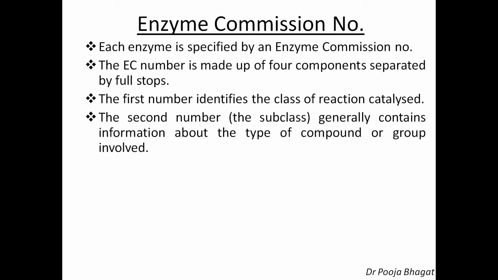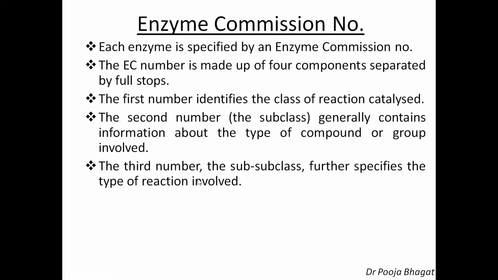Then the second number, which is the subclass, generally contains information about the type of compound or group involved. Which type of compound or group is involved, that is the nature of the substrate, will give us the second number, which is the subclass of the main class. The main classes are all those 6 classes which we have read just now, and the subclass under that class gives us the second number.